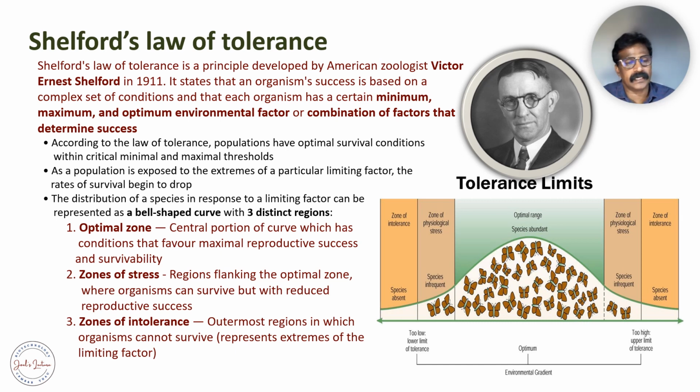According to the law of tolerance, populations have optimal survival conditions within critical minimal and maximal threshold levels. In a population, it is exposed to extremes.